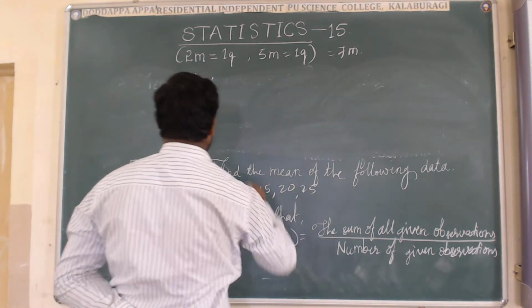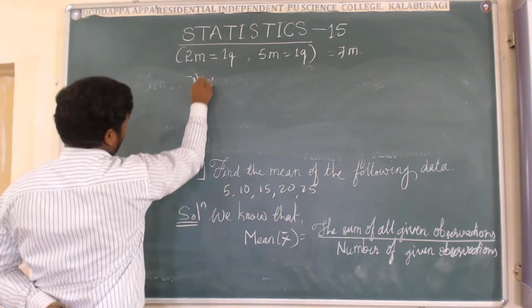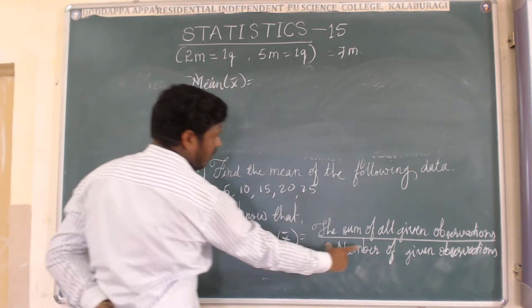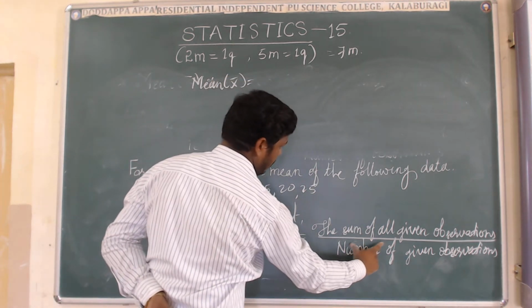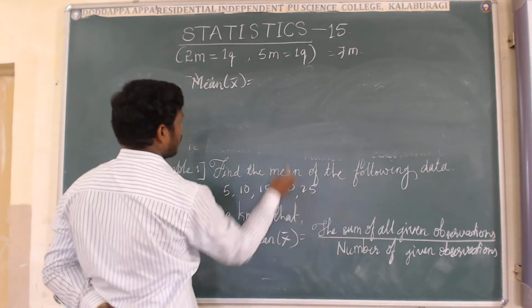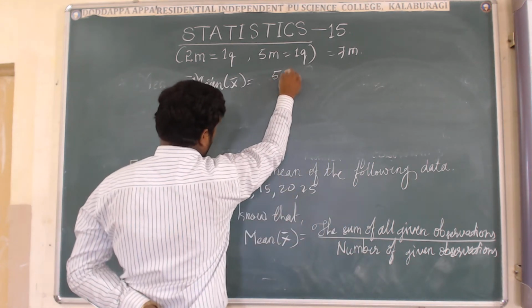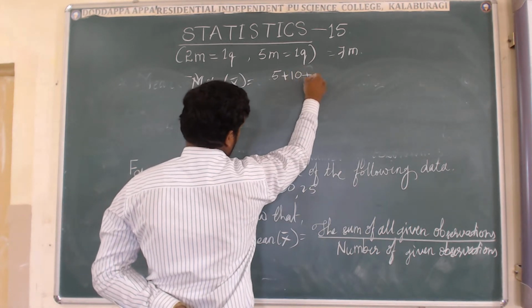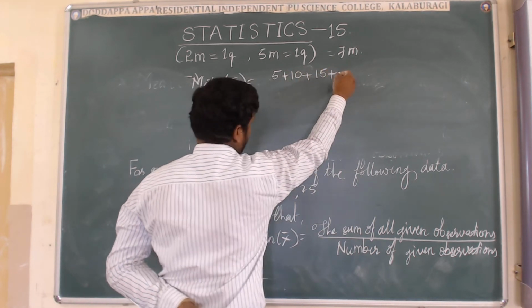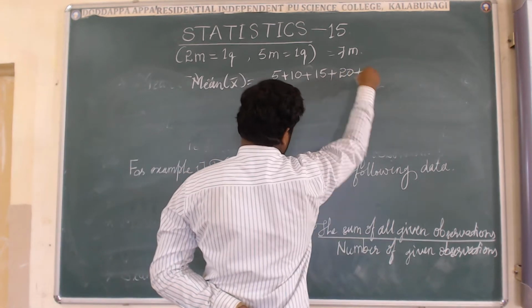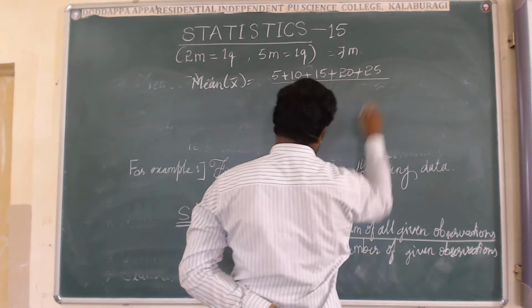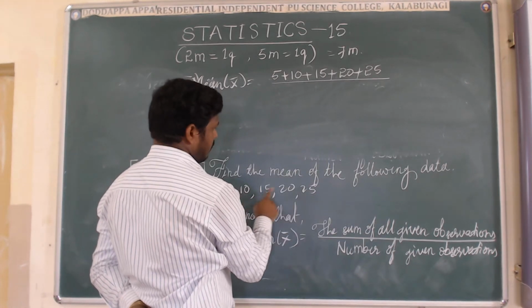Now see the given data. According to this mean, now I am going to write here the given observations: 5 plus 10 plus 15 plus 20 plus 25, divided by the number of given observations, 1, 2, 3, 4, 5.